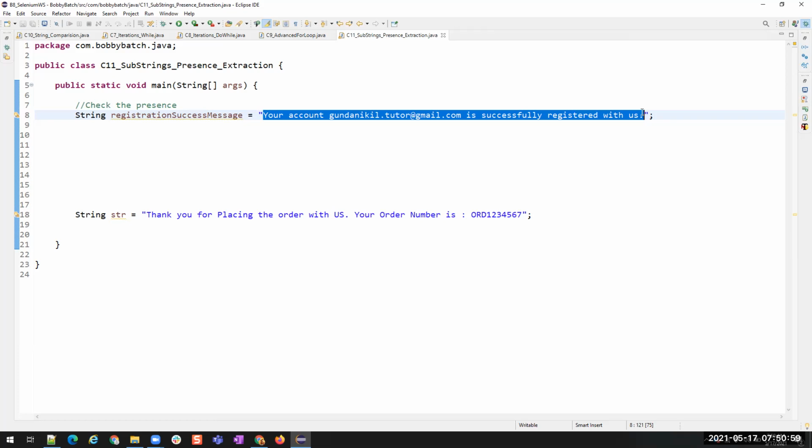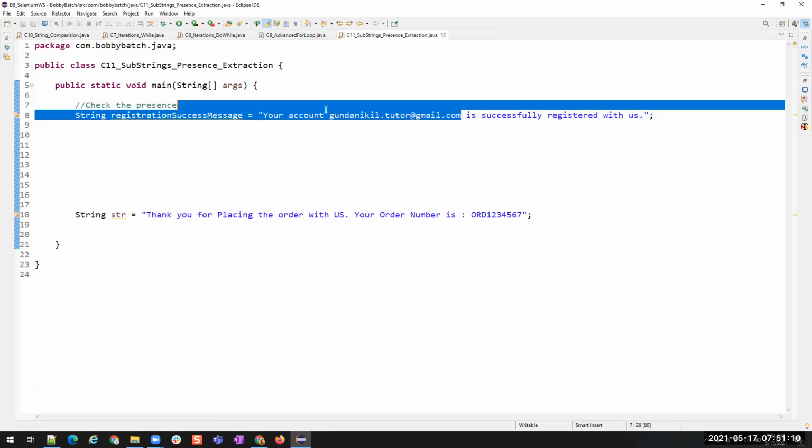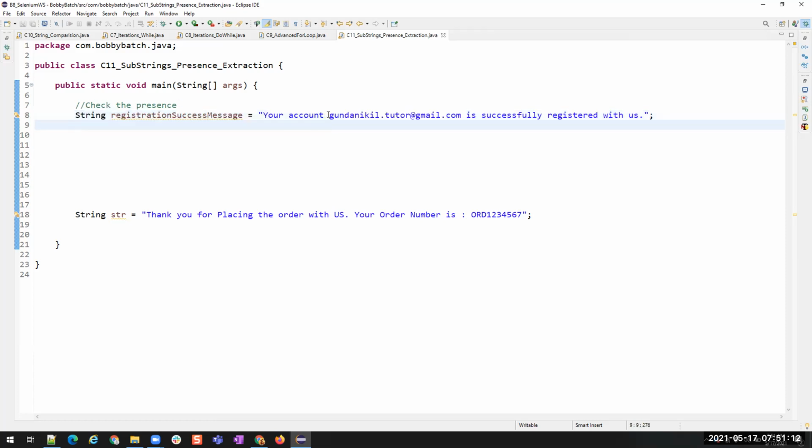Yes. So now I already know what email ID I registered with. I want to compare the email ID which I entered with the email ID which is present in this message. If both are the same, then the success message is showing correctly and the registration functionality is working correctly.